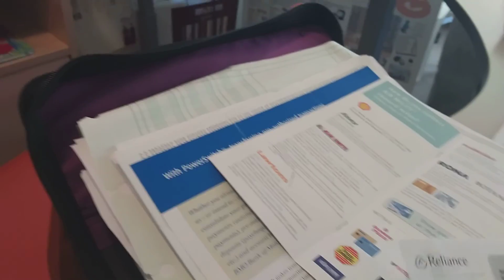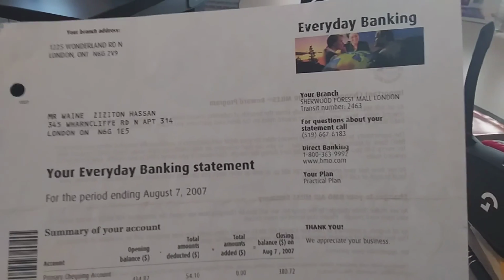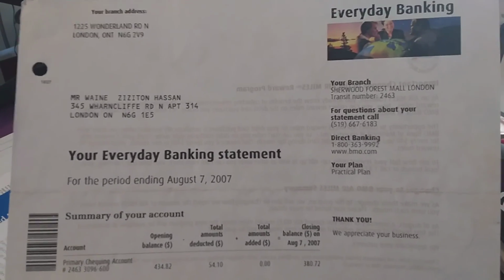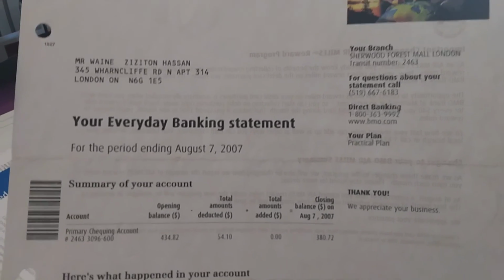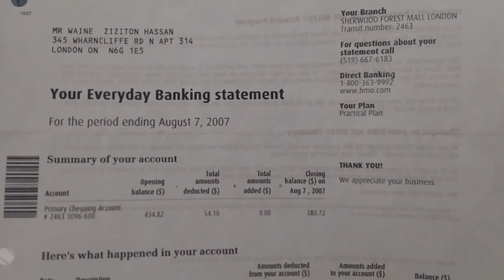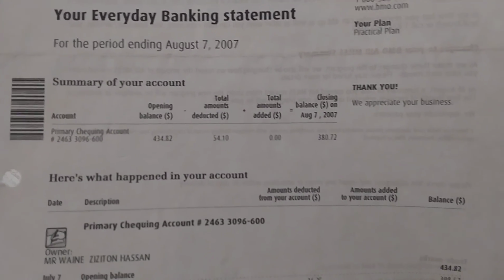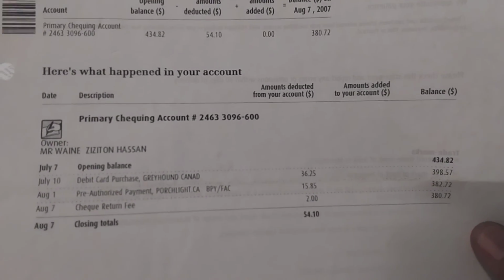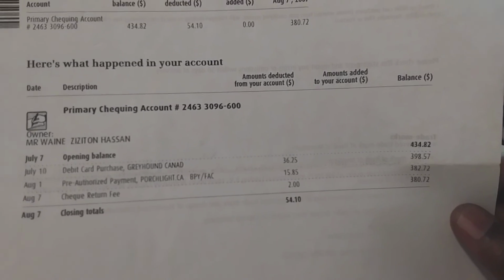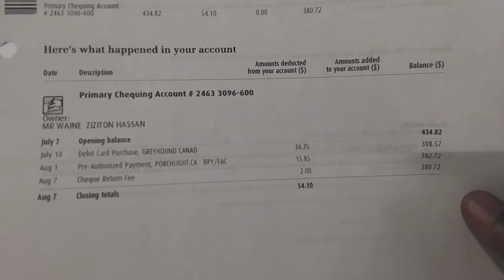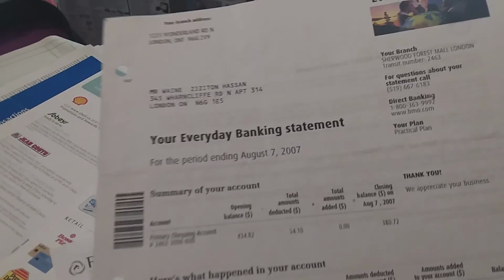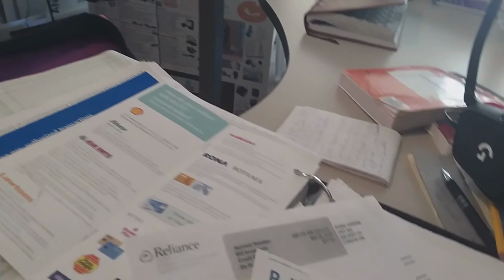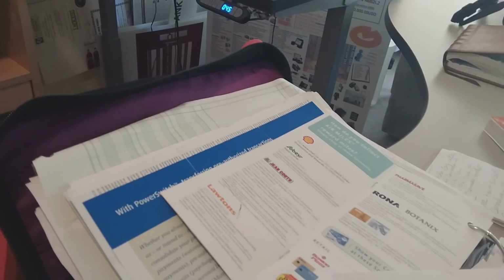And then if you look here, that is basically Bank of Montreal, my bank statements for daily banking. The branch, how much money I used, that much money, the descriptions, and that much money there, and then how much balance I have in my bank account from Bank of Montreal. Because we used to say Bank of Montreal and Bank of Montreal. So that is briefly about that.